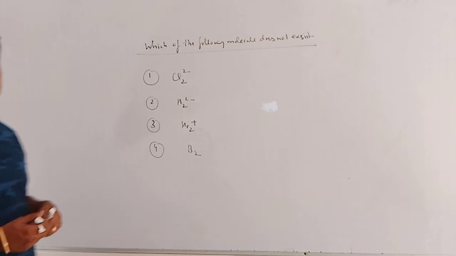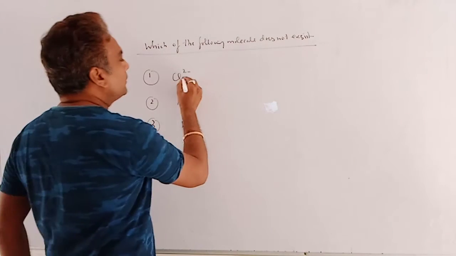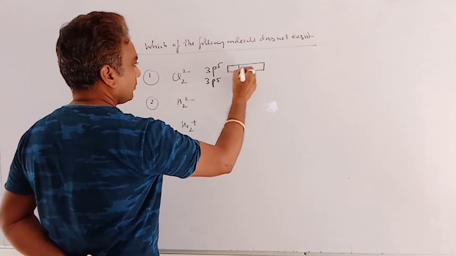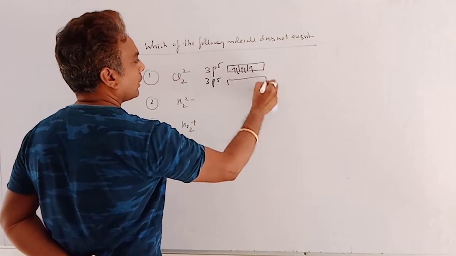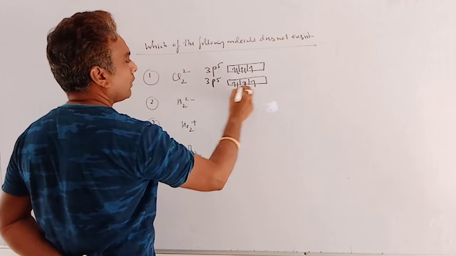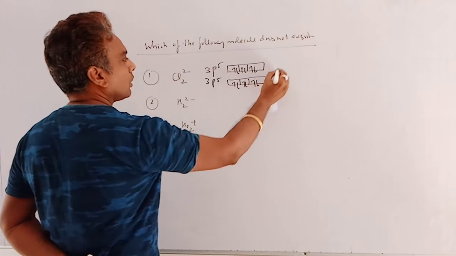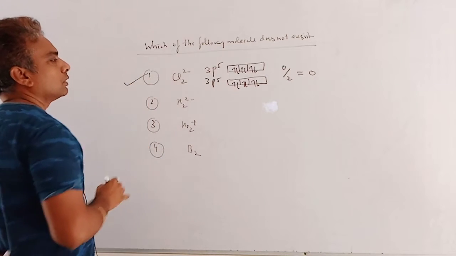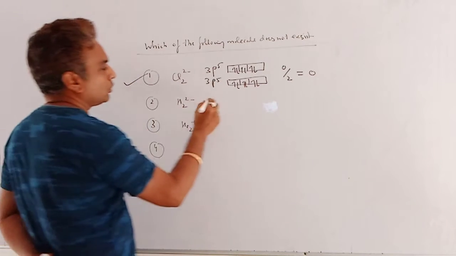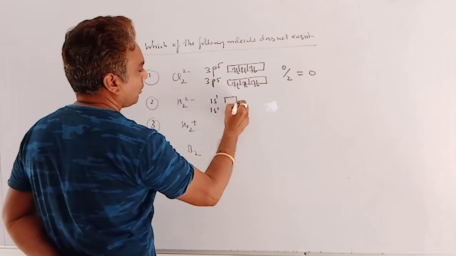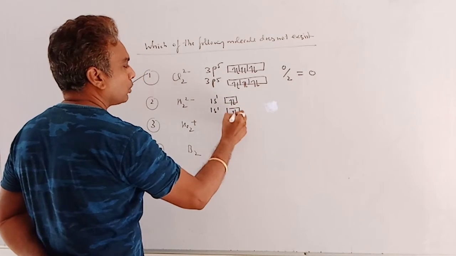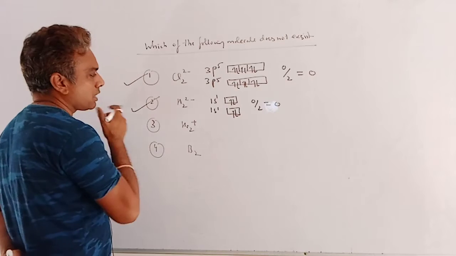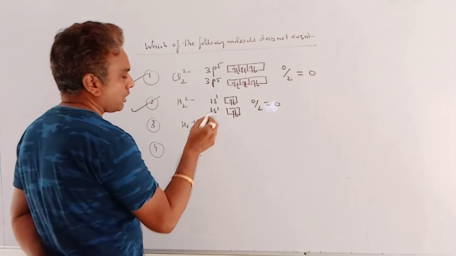So in this question, by using the shortcut method, here is chlorine 3p5, 1 2 3 4 5. Another chlorine also contains 1 2 3 4 5, with 2 negative charges, so both become paired, so the number of unpaired electrons is 0, so bond order is 0, so the molecule does not exist. In case of H2, here is 1s1, 1s1, 2 negative, so both are paired, so 0 divided by 2 is 0. H2 2 minus does not exist, bond order is 0.